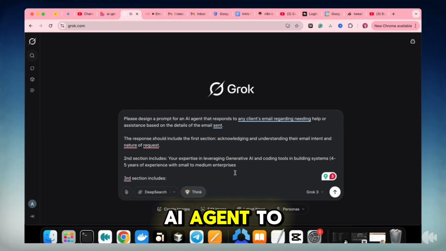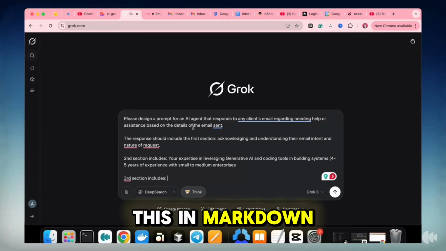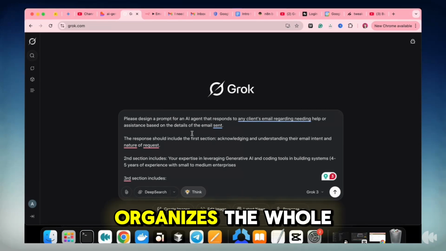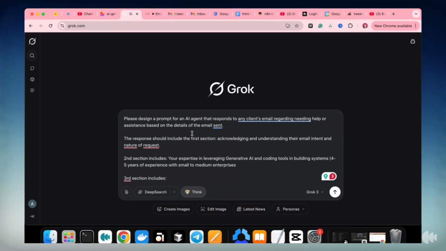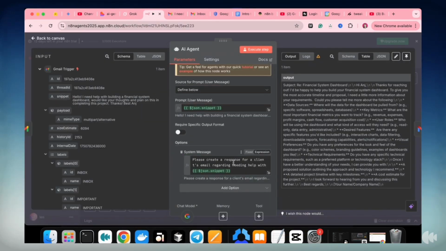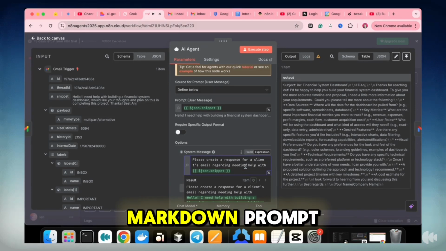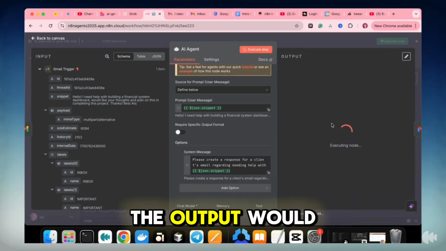I want the AI agent to respond to any sort of email. I'm asking Grok to create this in Markdown format because it organizes the whole behavior and activity I want the AI agent to do for me, and it does not get lost and confused in the process. If I had just simplified or made the whole system message pretty vague, short and not as structured as a markdown prompt, this is what the output would look like.